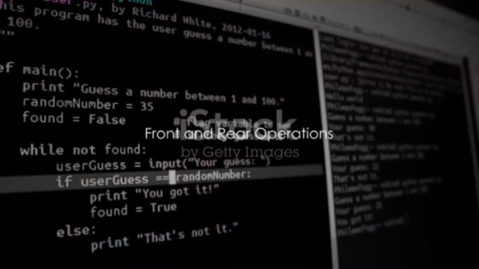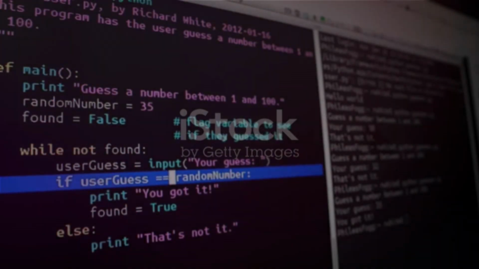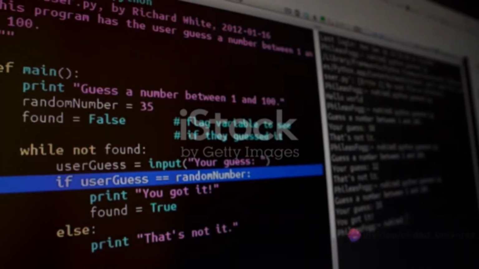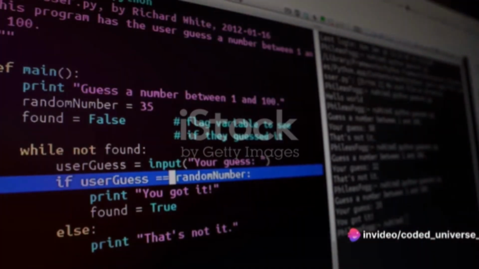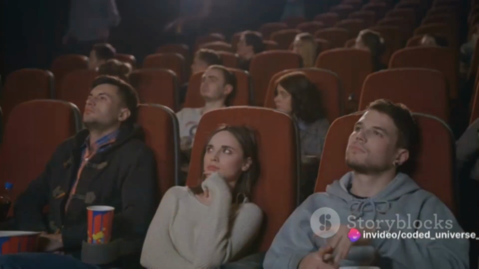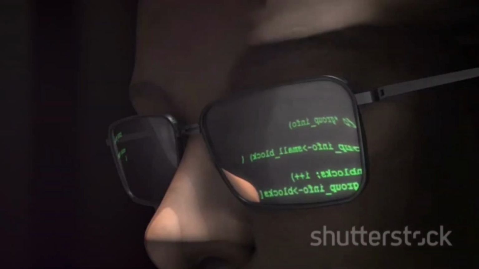Checking who's first in line is like the front operation, and seeing the last person is the rear operation in queues. Think of it this way: you're in line to see the latest blockbuster. You glance ahead, gauging how long you have to wait. This is akin to the front operation in programming, helping you identify who's first in line.